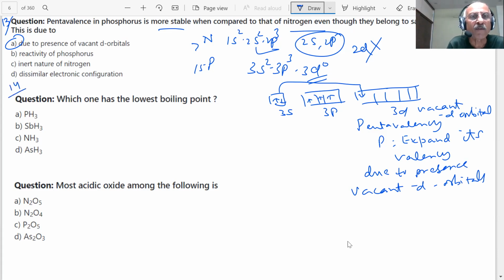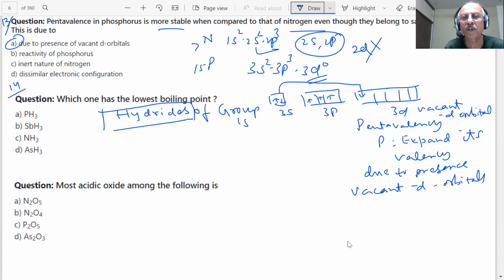Next question. Which one of the following has the lowest boiling point, students? These are examples of hydrides of group 15, students. I said one of the questions is coming on hydrides. They could be asking the basicity, they could ask the boiling points, they can ask, student, the bond angles. Anything can be asked. Important question on hydrides of group 15. Every year there is at least one question. If you see the NCERT book, there is a table which has been given, student.